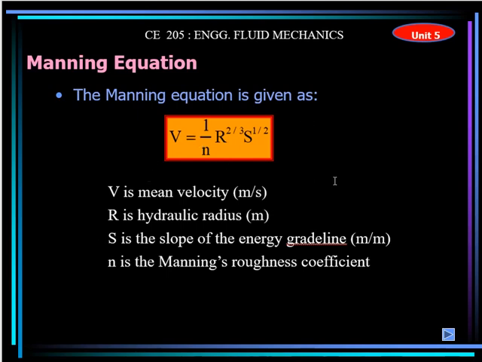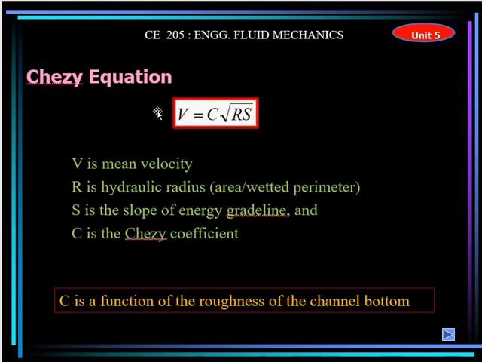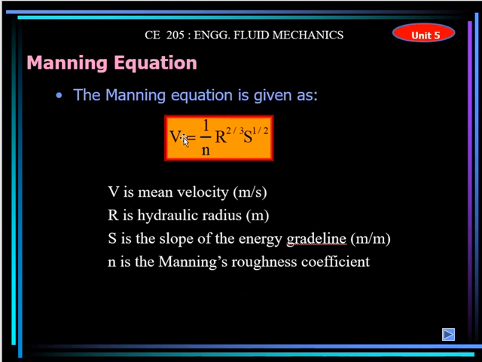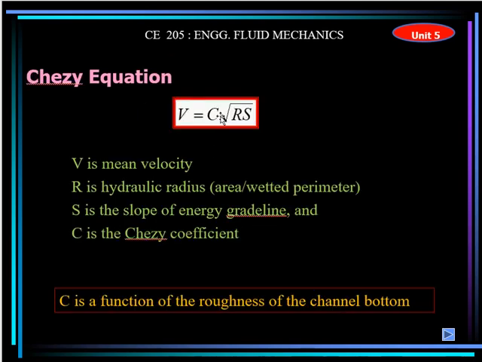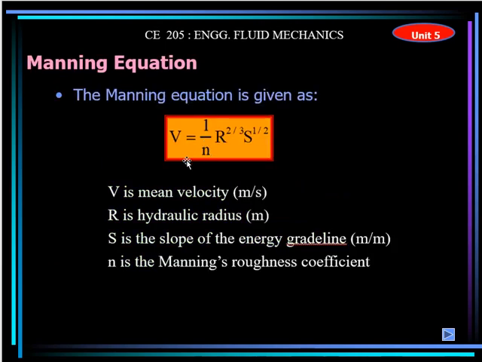Manning equation. Similarly to the Chezy formula, you calculate velocity here by this formula. By using the Manning equation, you can calculate the velocity again. This also has the same R and S as in the previous equation, but the coefficient is different. In the previous formula, this is the Chezy constant. Here it is the Manning coefficient. So these are the two formulas which can be utilized to calculate the velocity and the Q. You use the Chezy formula or the Manning formula based on which coefficient is given to you. If N is given to you, you use the Manning formula. If C is given to you, you will use the Chezy formula.